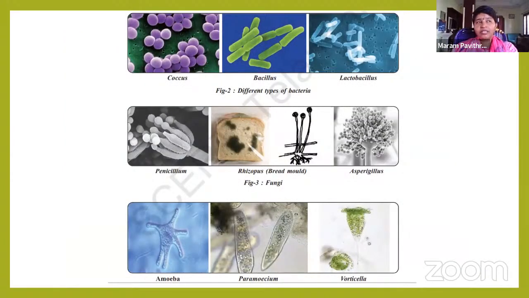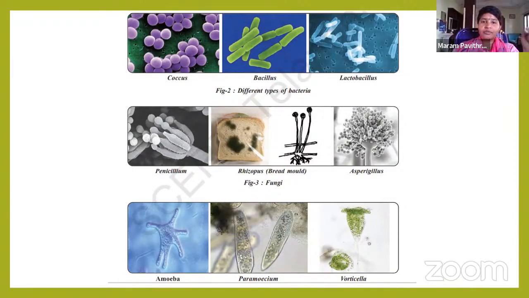We observed the living organisms around us, visible. Plants and animals are visible. If we observe the invisible world under the microscope, we also find different varieties of living organisms in the microbial world.